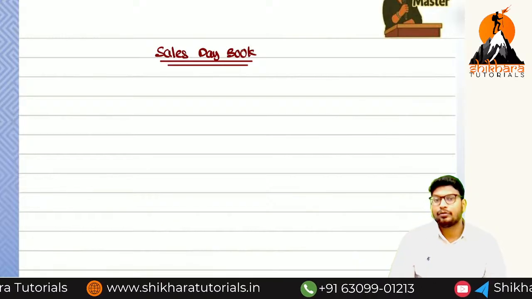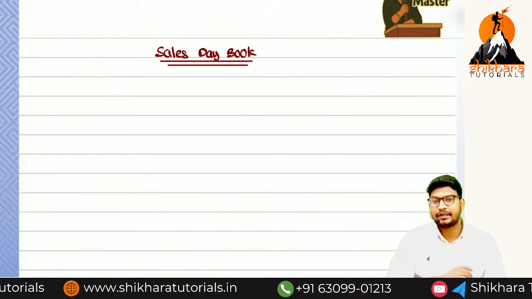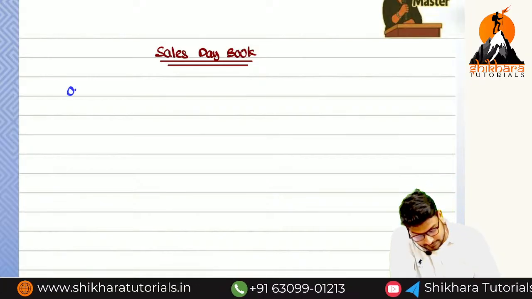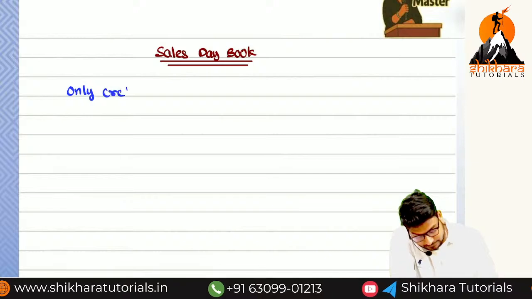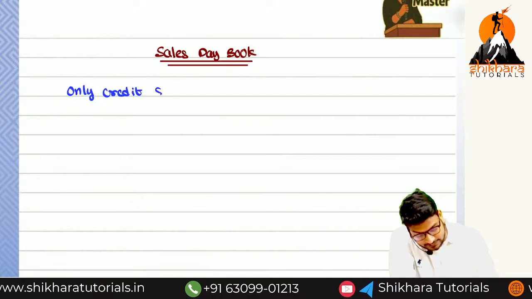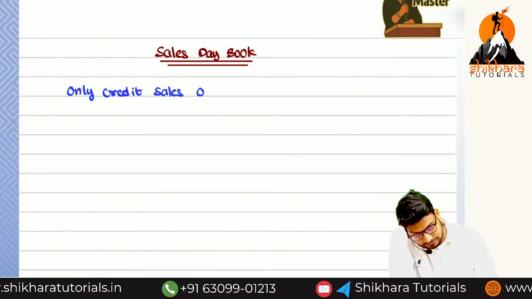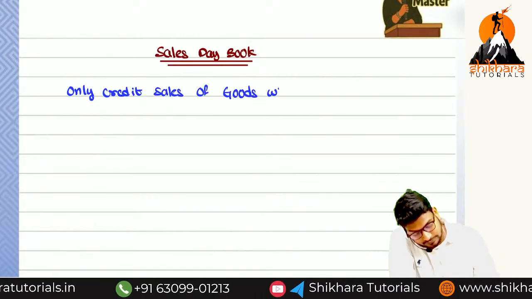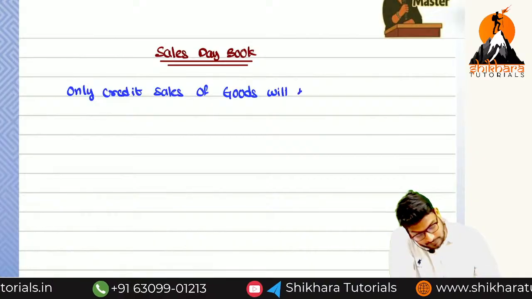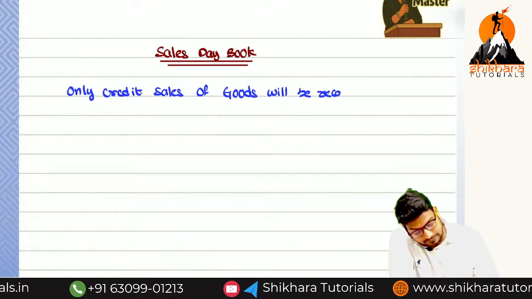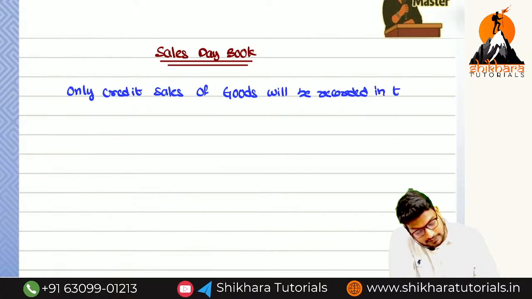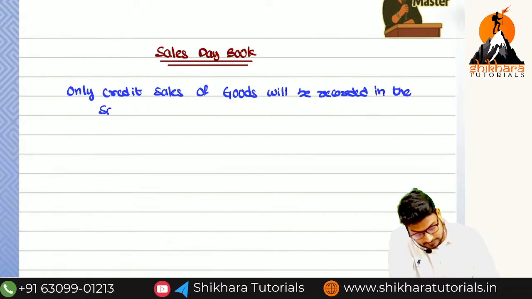Here, only credit sale of goods will be recorded in the sales day book.